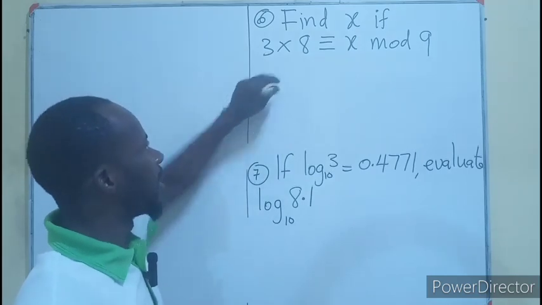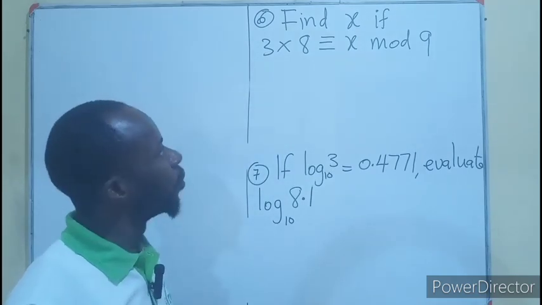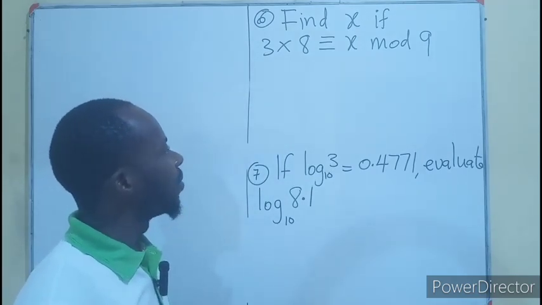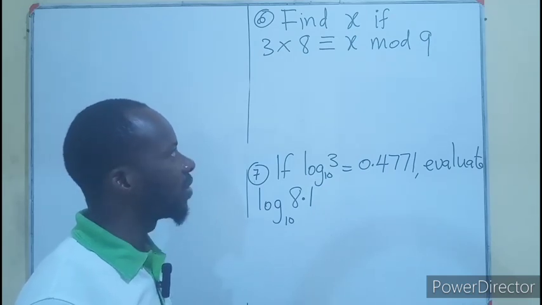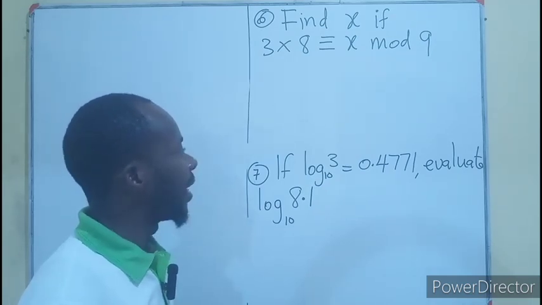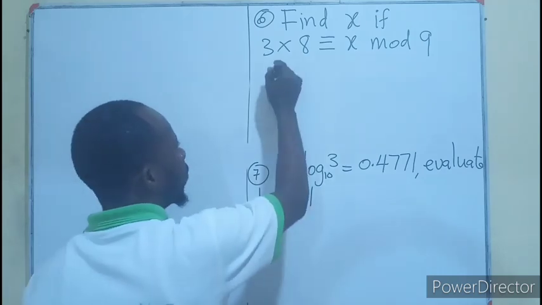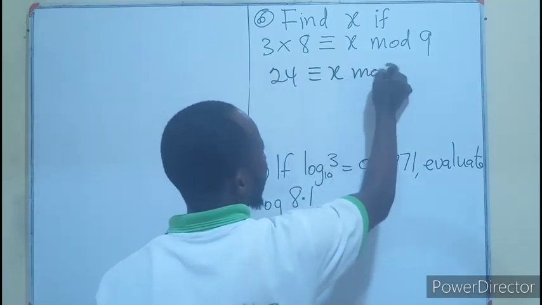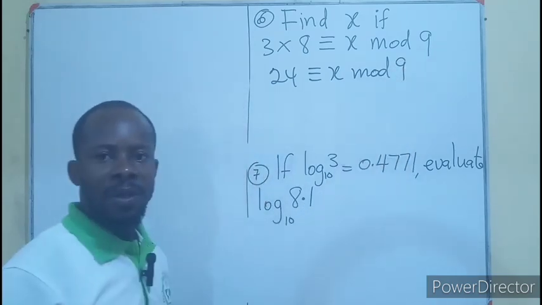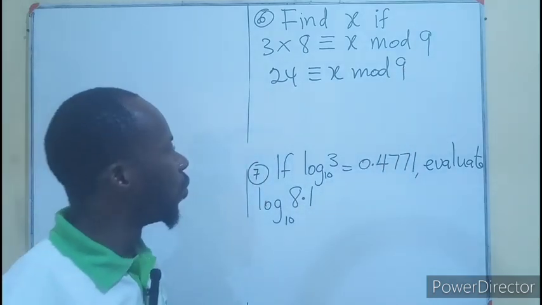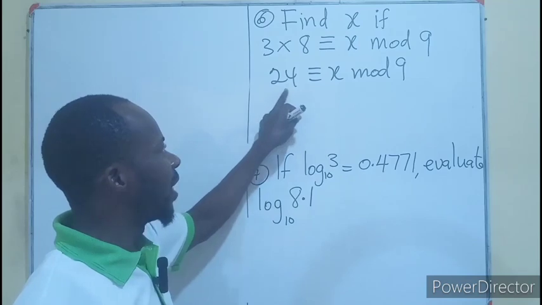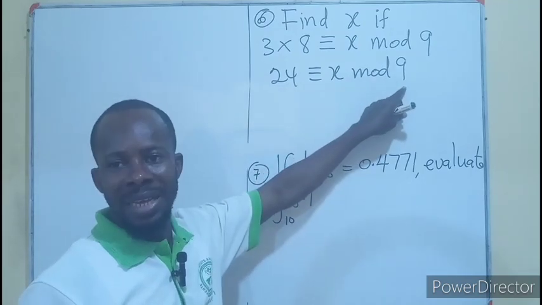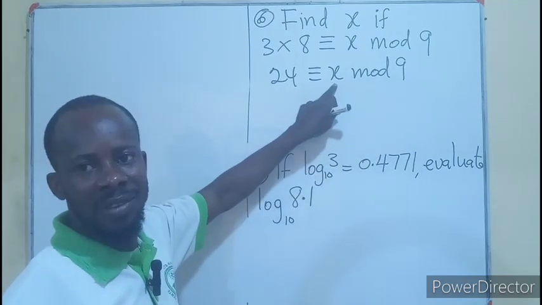Good. For number 6, this is under modulo. We are saying 3 times 8 is equivalent to x mod 9. Then 3 times 8 we know will be 24. So 24 is equivalent to x mod 9. Under modulo, if I divide 24 by 9, the remainder will be x.